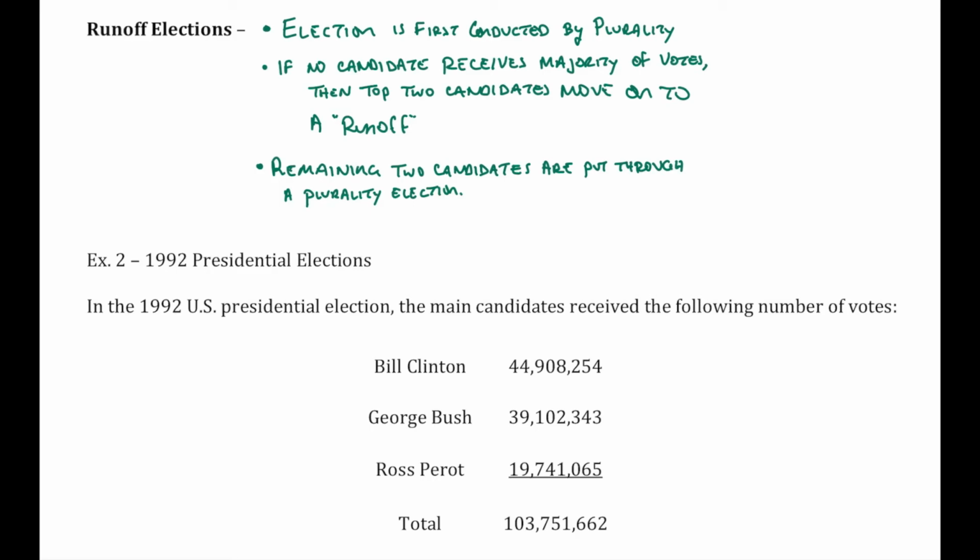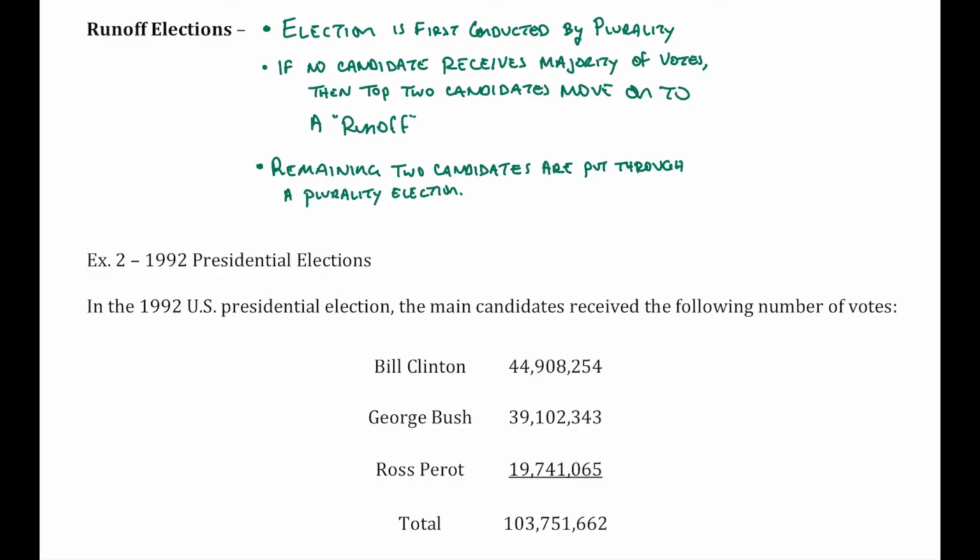Welcome back. This time we're going to continue looking at plurality elections. Specifically, what happens if a candidate does not receive a majority of the votes? Well, with plurality, you can have a winner having less than 50%, and that means that the majority of the participants, the voters, are going to be unhappy with the outcome.